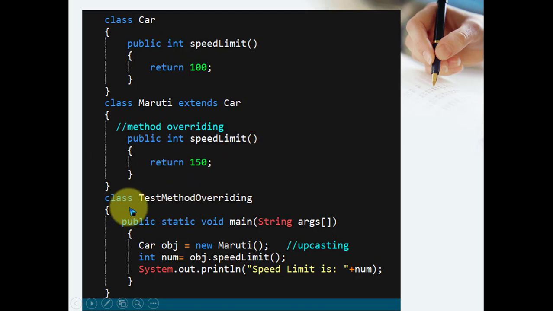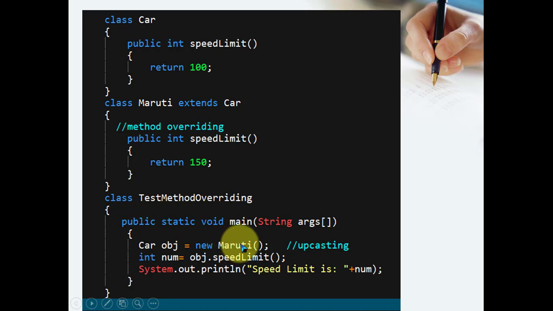Okay. In a testing class, the main method, now here the object is created like this. Look here, Car obj is equal to new Maruti. So what is the meaning of this? Now the reference variable is of type Car, and the object is of type Maruti. So this is a supertype reference variable, and this object is a subclass object. That means you are storing the object of the subclass into the reference of the superclass with the help of a superclass reference variable, and this process is known as upcasting.